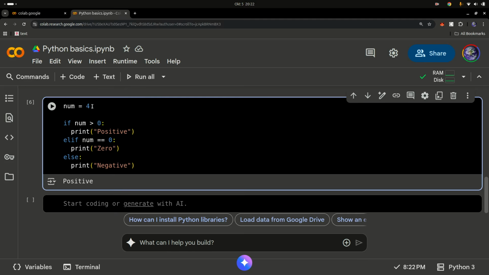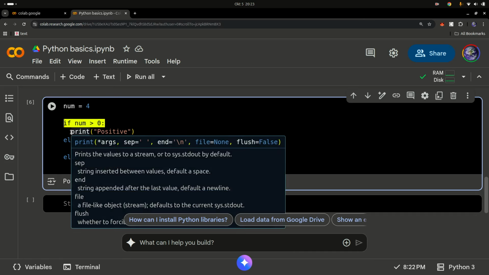Let me explain how the computer will go through this. The computer will come in here and check if num is greater than 0. That's true. If it's true, then you're going to execute this code block. This code block gets executed and all these other ones won't be executed. That's how control flow works. If one of them is true, then the rest won't be executed. In this case, the number is greater than 0, so this print statement under the if condition is going to get printed out.